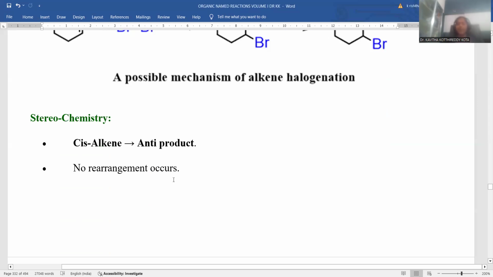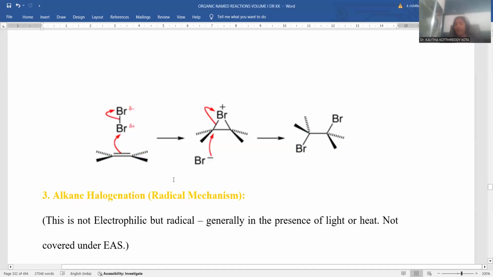Rearrangement may not be taken. In order to understand why the trans product, why can't we get the cis product? That is because the olefin is treated with a bromine molecule.